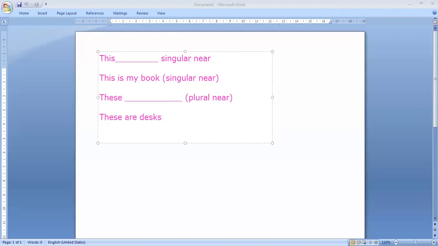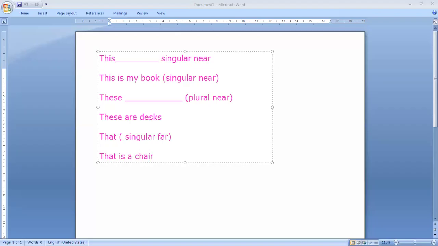Let's go to another one here: that. What do I use that for? It is used for singular but not near, far. Singular far. When we say that is singular far, it is singular but far from me. I say that is a chair, for example. That chair is far from me, and I point to the chair and say that is a chair.